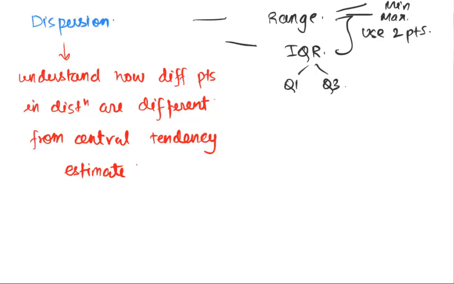Or we don't want to create an estimate for dispersion by looking at just 2 points in the distribution. I want to be able to create a measure that is able to go through every point and study how different it is from each other, and then be able to create a metric. That's my premise under which I'm trying to work, and I'm trying to create a measure for dispersion that stands up to this yardstick. Now, in that direction, one measure came out, which we call variance.